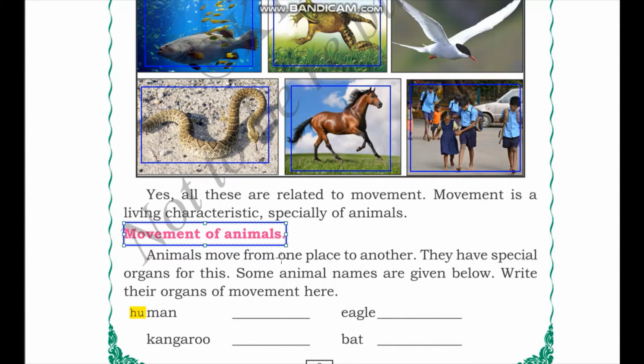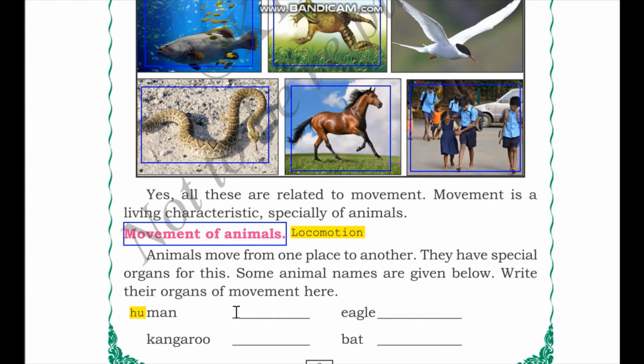Animals move from one place to another. They have special organs for this. So organs that help in movement are called as locomotive organs, and movement is also called as locomotion. Okay, so some animal names are given below. Write their organs of movement here. So organs of movement are locomotion organs or locomotive organs. Let us see which are the organs that help these animals to move.